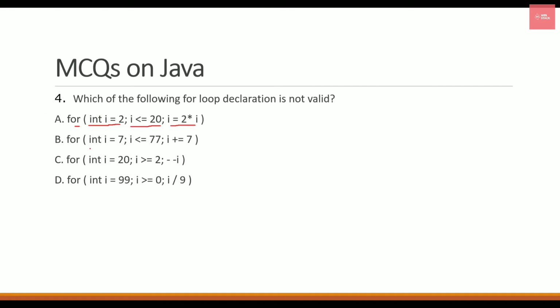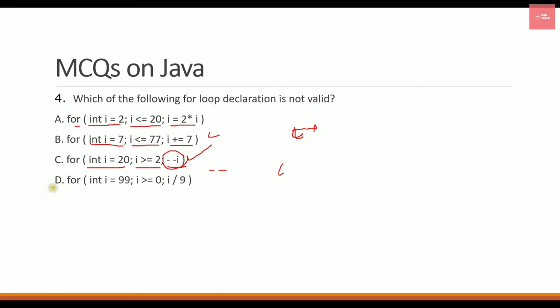Let's check the second option, for int I equals to 7, which seems absolutely fine. Then we have I less than equals to 77, which is also correct. Then they are incrementing it by 7, so there is no issue in this syntax as well. Let's go on to the third option, which has correct initialization, I greater than equal to 2, which is also correct, and they have applied a decrement operator. This is a unary operation, that is minus minus, so you don't need to write any equals to sign. It will work fine.